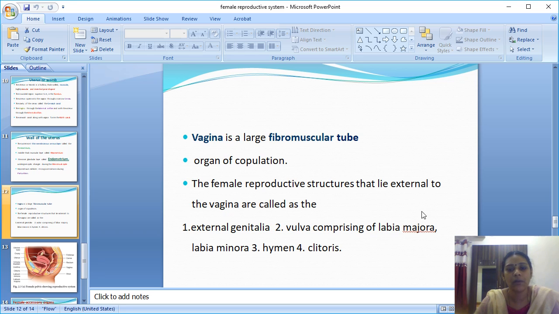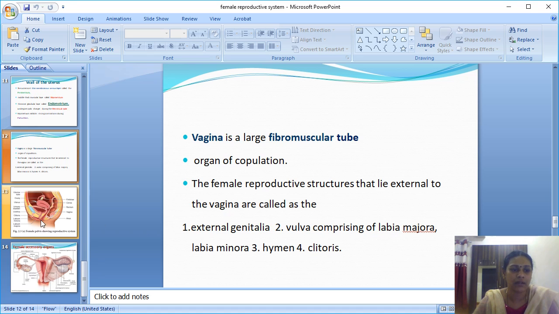And the female reproductive structures external to the vagina: the vagina is present inside the external genitalia. So what is the external genitalia? The external genitalia, or vulva, comprises the labia majora, labia minora, hymen and clitoris. So external genitalia means it consists of labia majora, labia minora, hymen and clitoris.